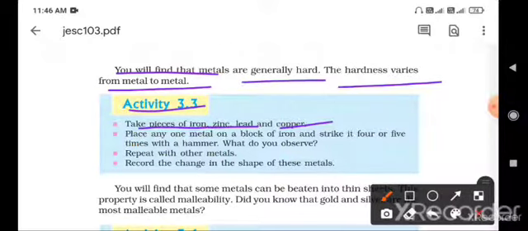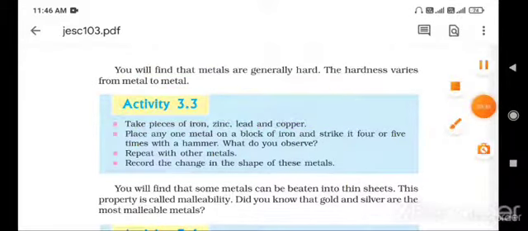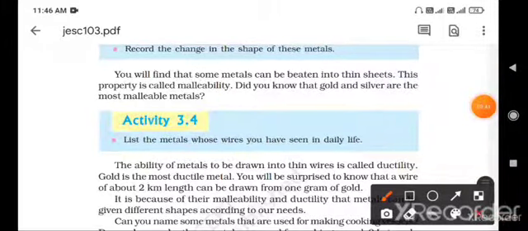So you have to hammer these different kinds of metals, and observe whether they change their shape or not.